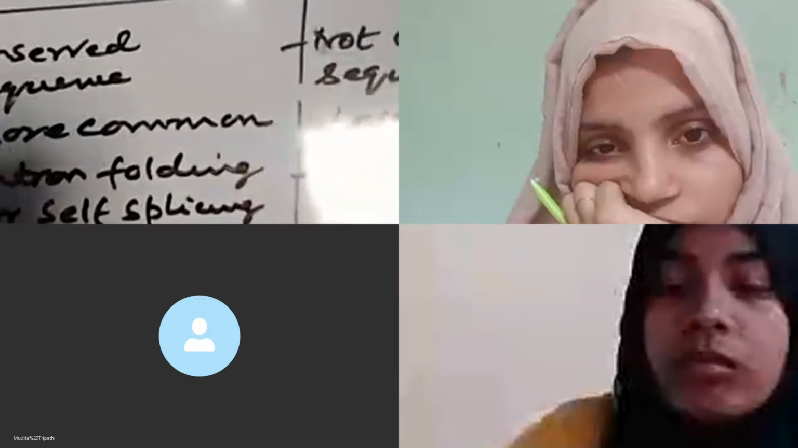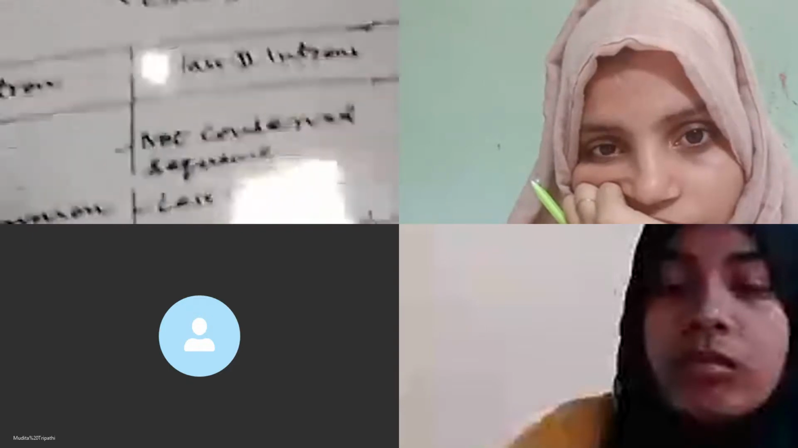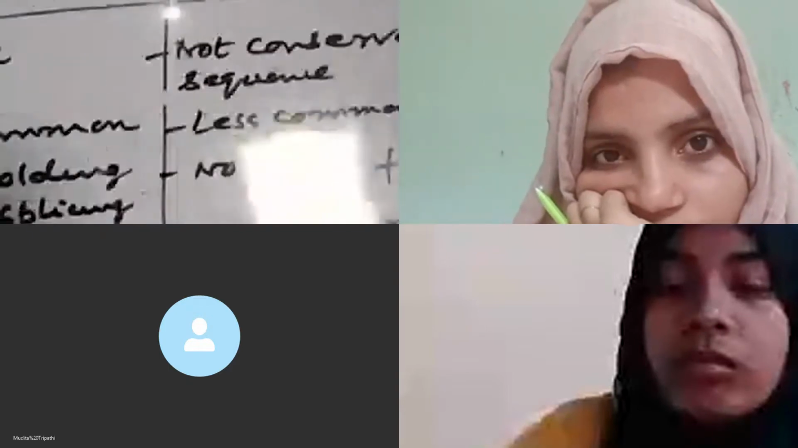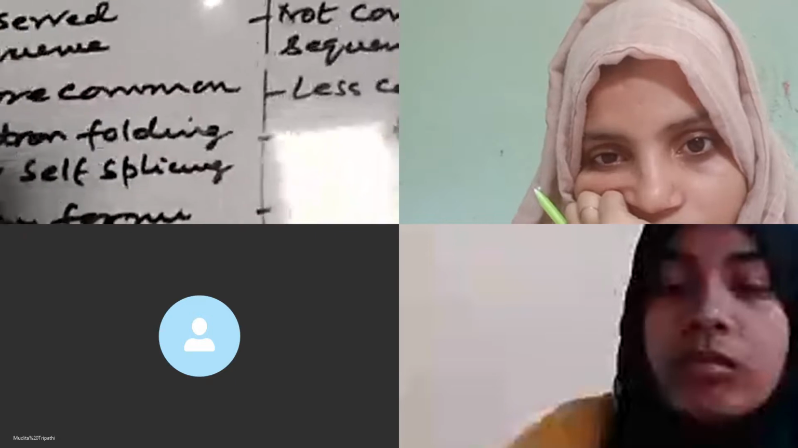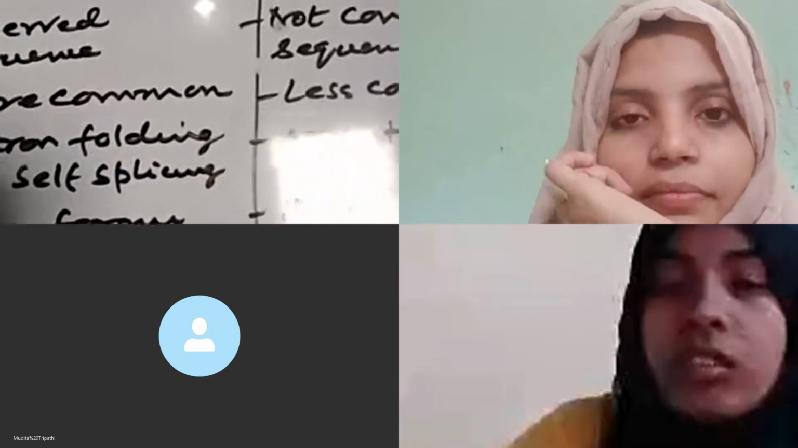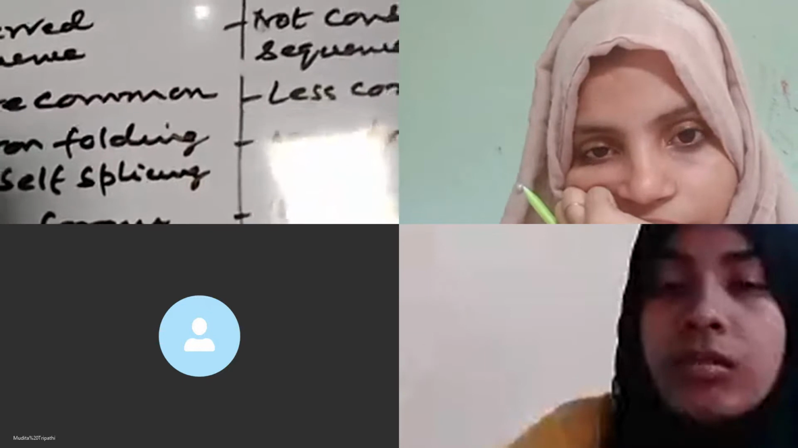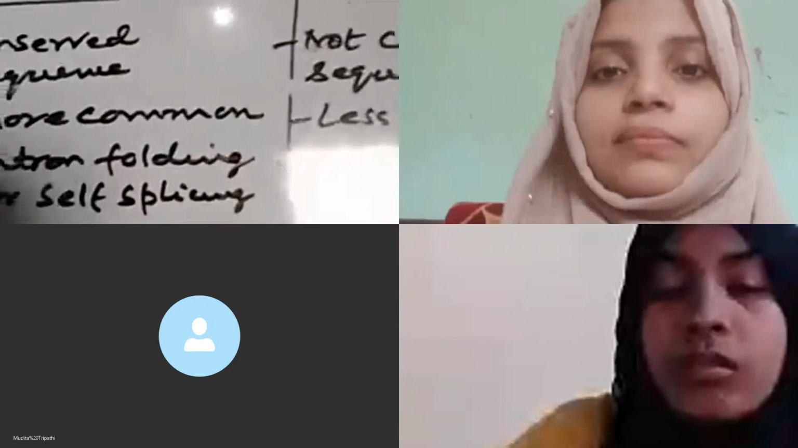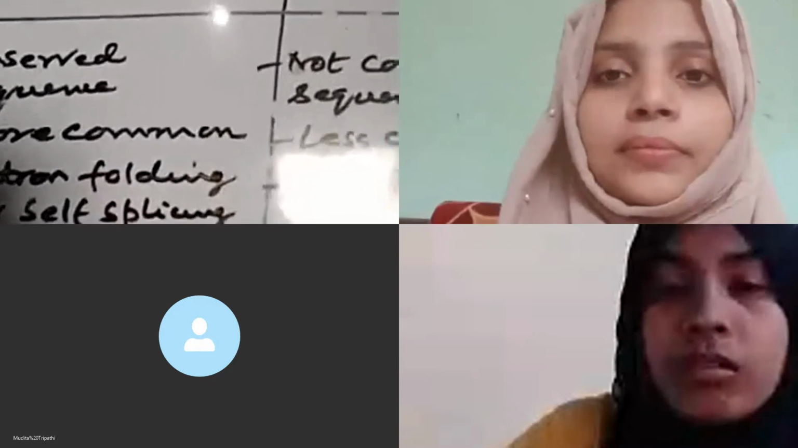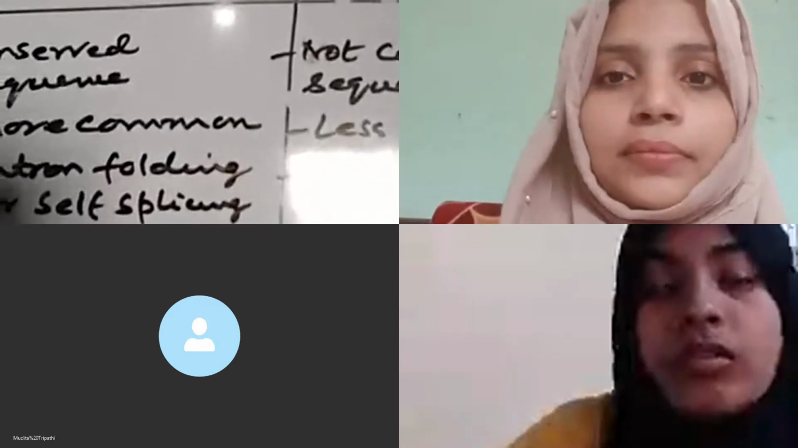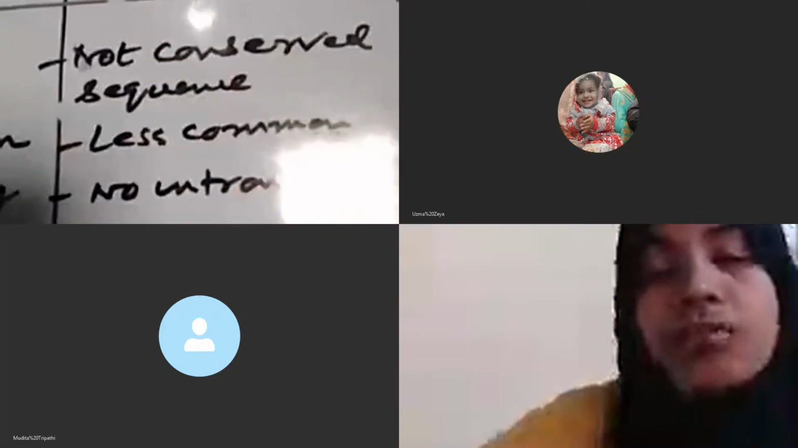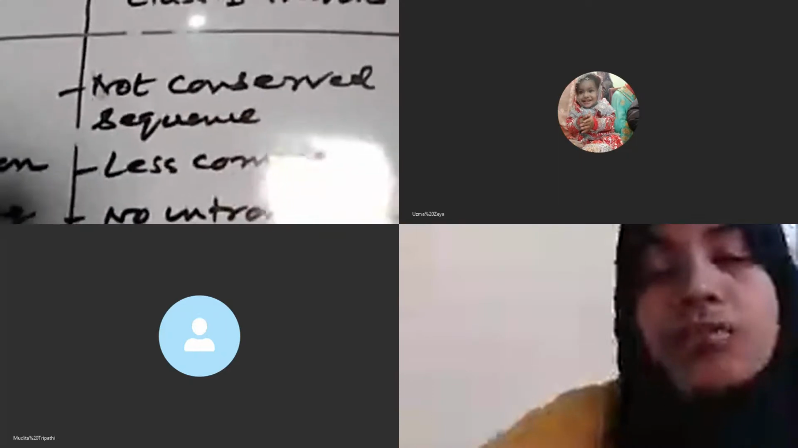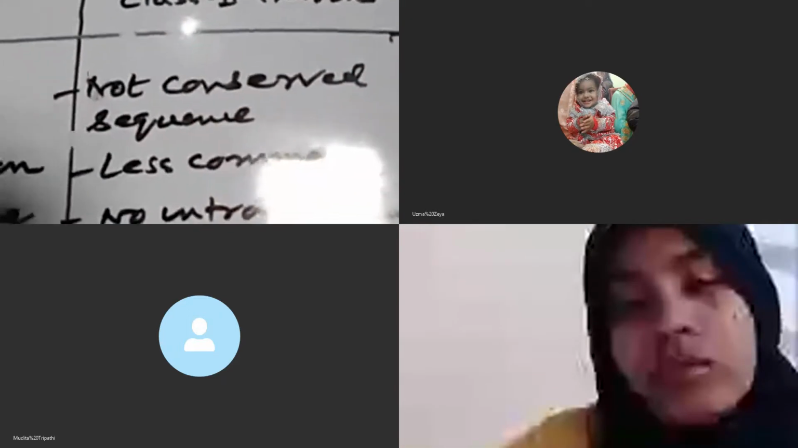Now let us see the fourth difference between the class 1 and class 2 intron. The class 1 intron can form the secondary structure, whereas the class 2 intron cannot form the secondary structure. Now let us see the fifth difference. Self-splicing takes place; that is, the introns are removed from the transcript without the role of any enzyme, without the role of any additional protein. But in case of class 2 intron, the removal of intron takes place with the help of other proteins, and there no self-splicing takes place.